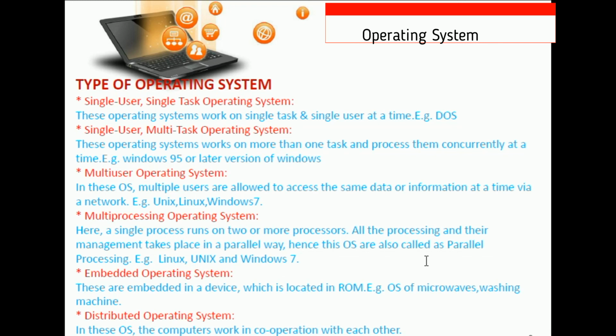That is an embedded operating system. Some types of hardware available in the market have embedded software that takes decisions by its own programmed skill. These embedded devices, like microwaves and washing machines, have such an operating system.